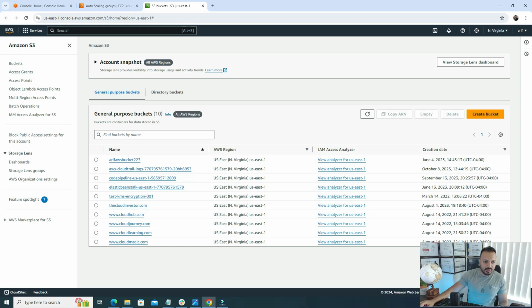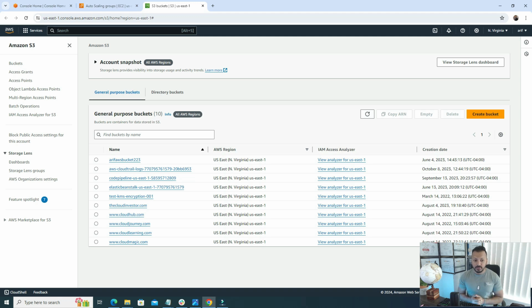Here you can see it's a lot simpler compared to AWS EC2, but this is a very powerful one. I have a few buckets in here. A question could arise in your mind: why are some of the bucket names named as a domain name, like cloudhub.com, cloudjourney.com? Well, there's a reason behind it. It is not just a simple storage solution, it can also host static websites.